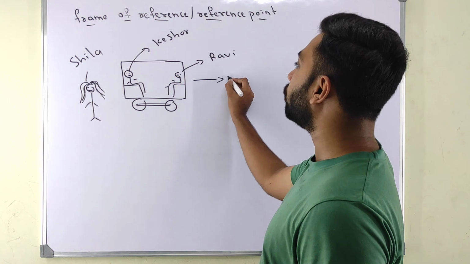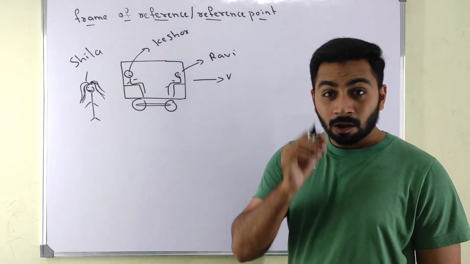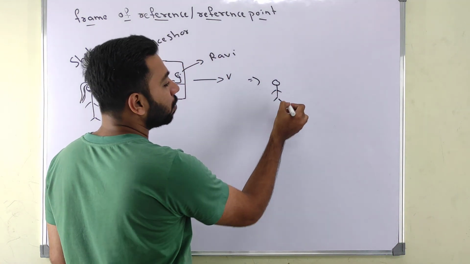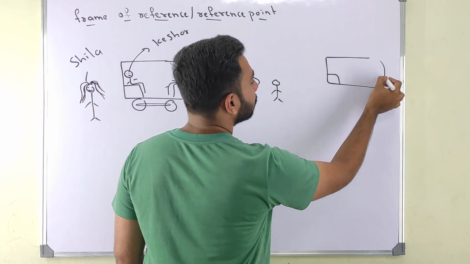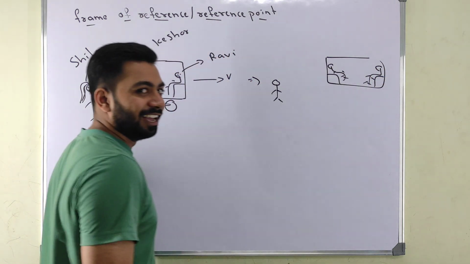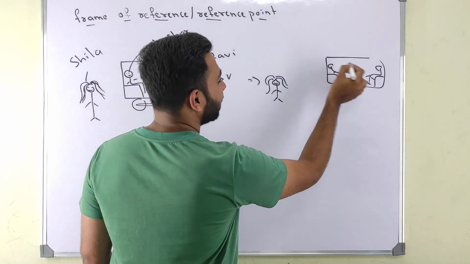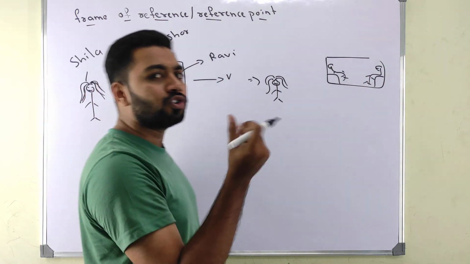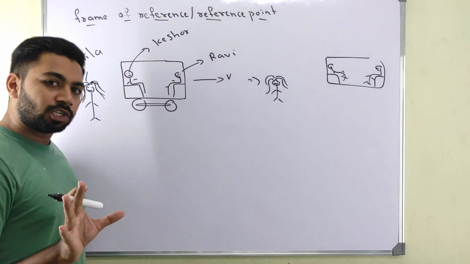The train starts moving with some velocity. If you ask Sheila, after some time what happened? Sheila will be standing here only, but this train has moved like this. Now, if you ask Sheila to describe the motion, she will say, sir, I am at rest only.